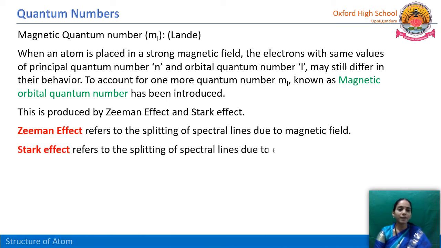And the Stark effect refers to the splitting of spectral lines due to an electric field. When an atom is placed in an electric field, that result is explained by the Stark effect. So the Zeeman and Stark effects clearly give us information about electric fields and magnetic fields. Okay, and let us see what is the information given by this magnetic quantum number.